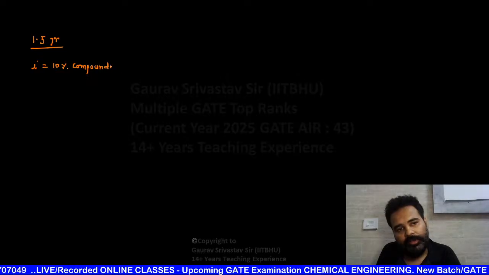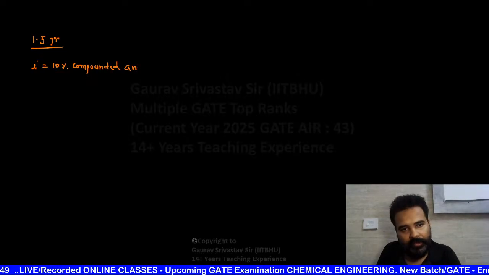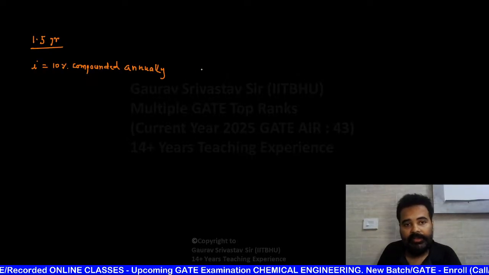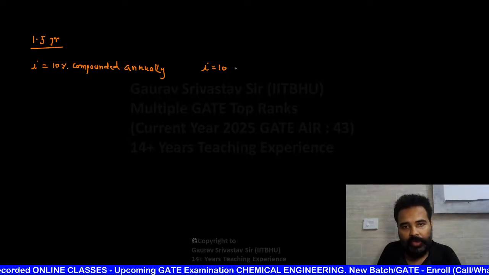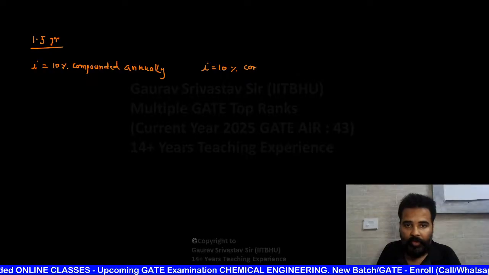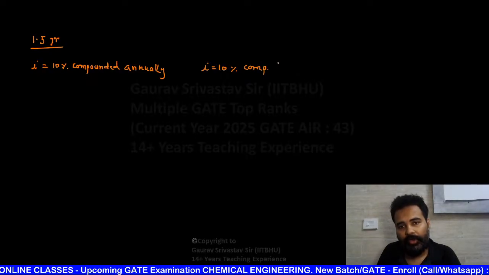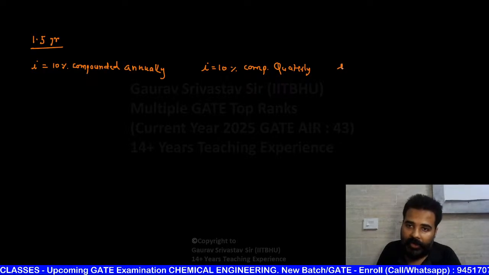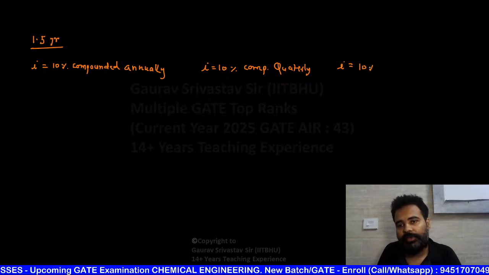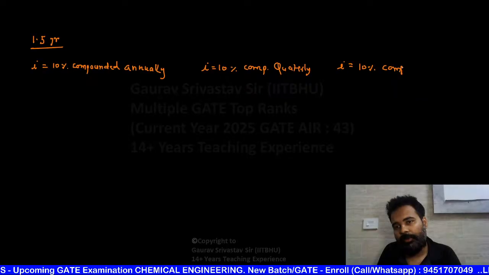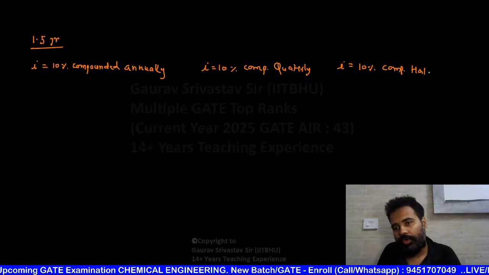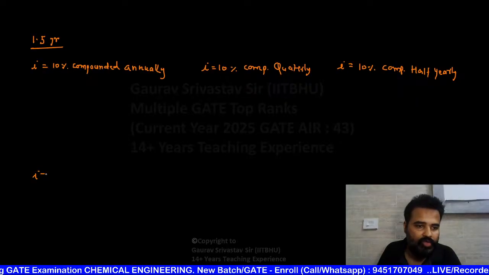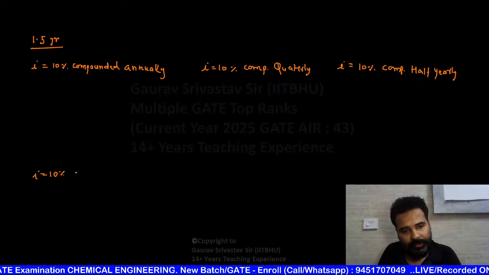In another case they are telling i equals 10% compounded quarterly. In another case i equals 10% compounded half yearly. And in another case i equals 10%